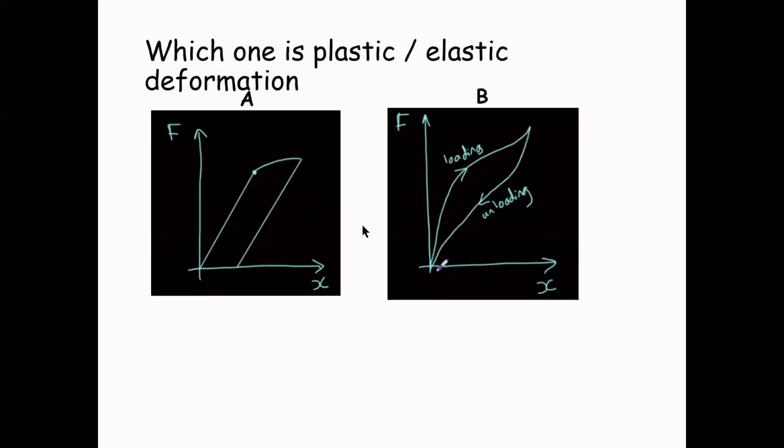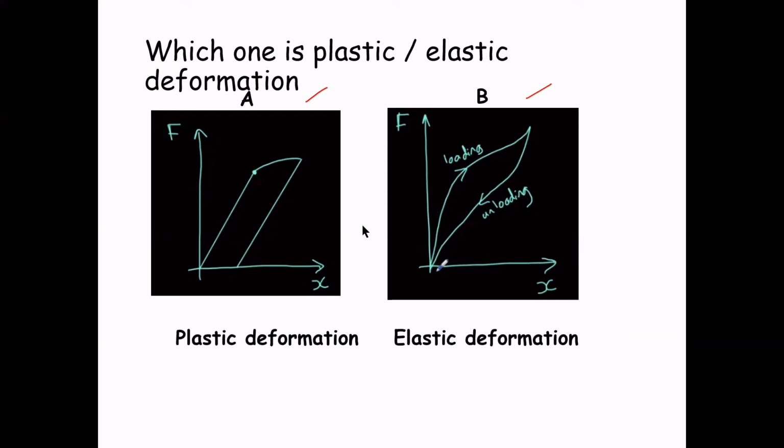So here we have two figures, and can you guess which one is a plastic deformation and which one is an elastic deformation? We have figure A and figure B. Figure A can be considered as a plastic deformation, and figure B can be considered as elastic deformation. Can you give me an example of materials that exhibit this type of deformation? This type of elastic deformation can be exhibited by a rubber type material.